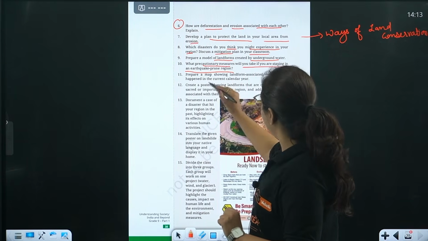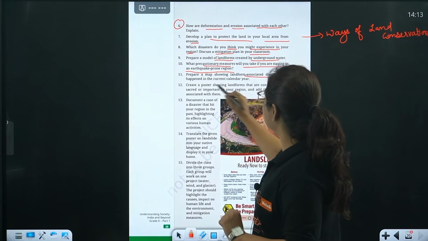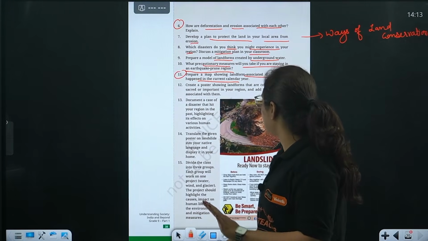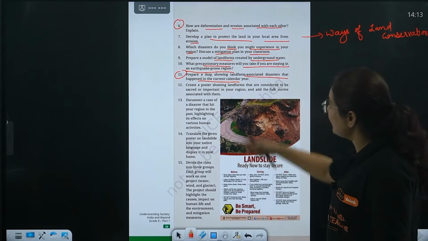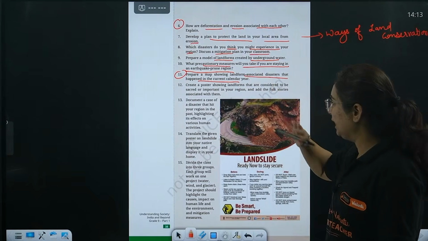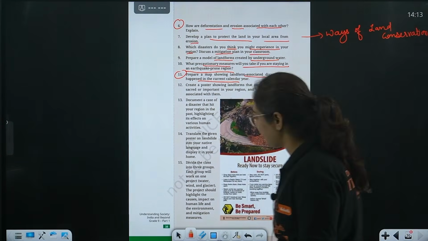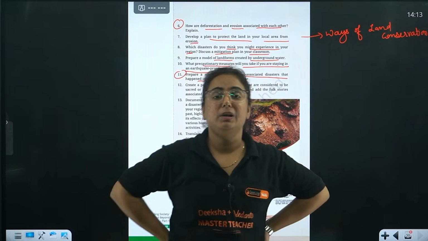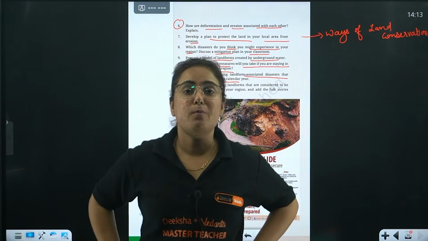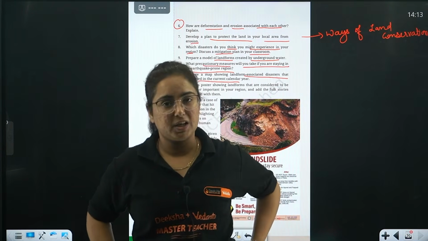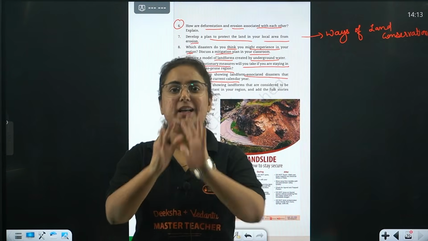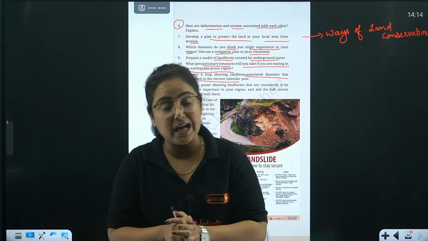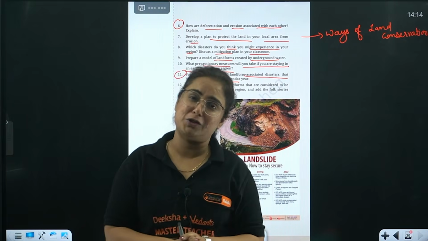Okay? Prepare a map showing landform associated disasters that happened in the current calendar year. This is an activity type of question, not going to come in exam. The rest is also beta poster making, document making, etc. However, when I talk about the questions coming in exam beta, meanwhile I was teaching, I explained them all to you. Okay? So this is it. NCERT line by line. I hope the complete chapter is well understood to all the students watching me right now.